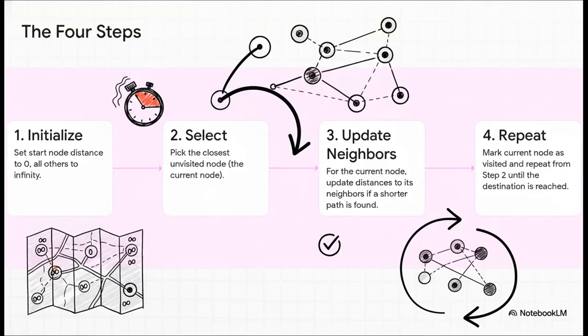So here are the 4 rules of the game. First, we set up the board. Our starting point is distance 0, everywhere else is infinity because we don't know how to get there yet. Second, we always pick the closest place we haven't visited. Third, from there, we look at its neighbors and see if we found a new, shorter way to them. And fourth, we just repeat that loop over and over until we get where we're going. Let's see it play out.